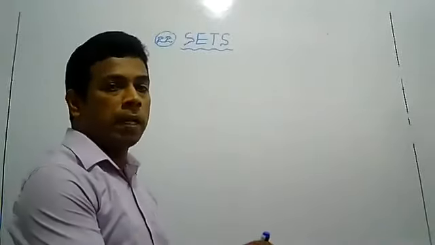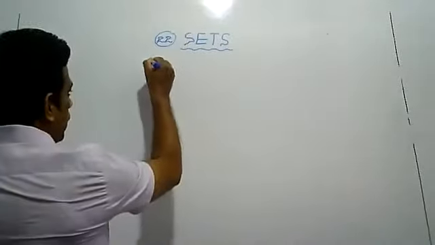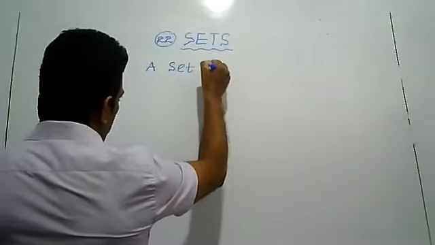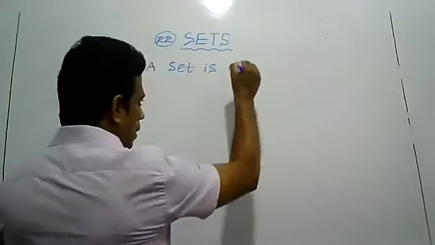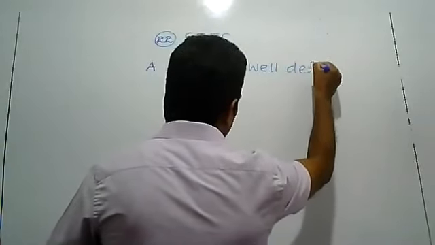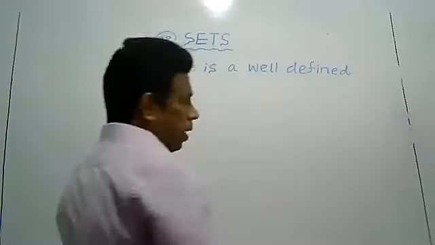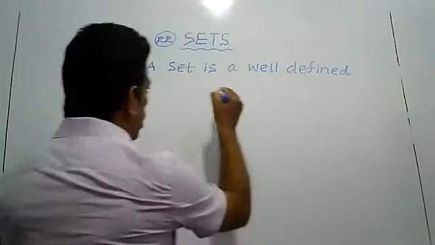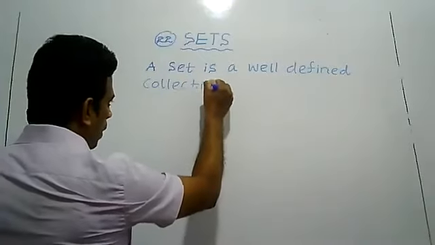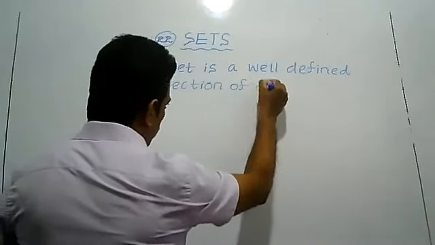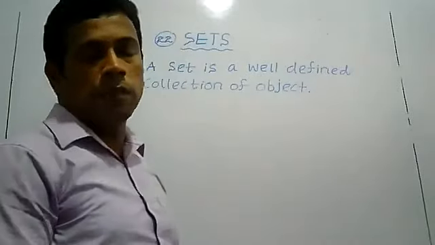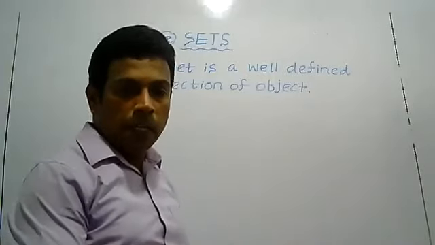Now write what is meant by a set. Write down the meaning: a set is a well-defined collection of objects. That is the definition of a set, right? The definition of a set is a well-defined collection of objects.